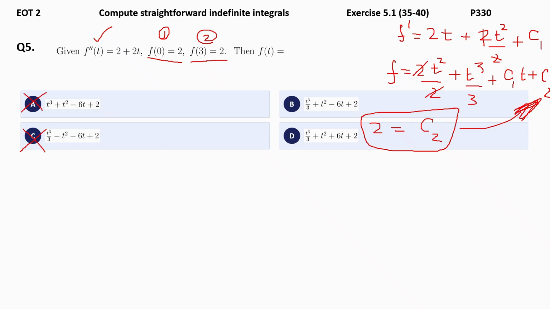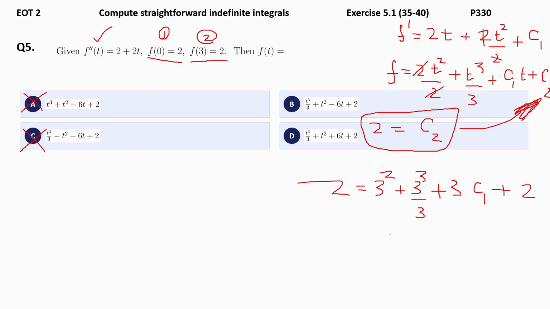Okay, so 2 is equal to 3 square plus 3 cube over 3, which is nothing but 3 square itself, okay, plus C1 remains as C1, t will be replaced by 3, and you know C2 value is 2.